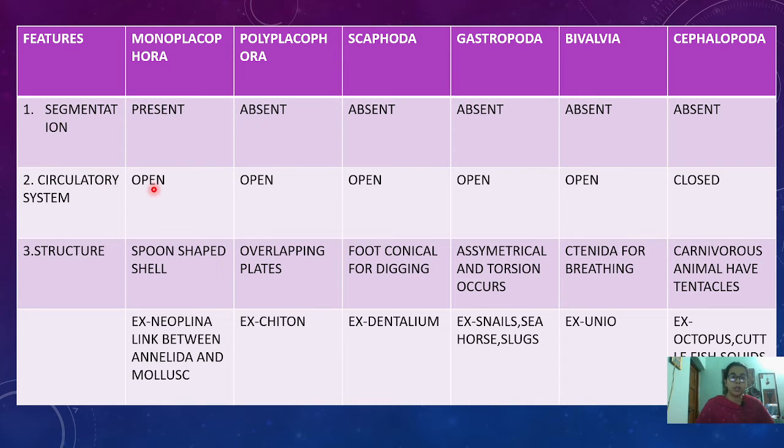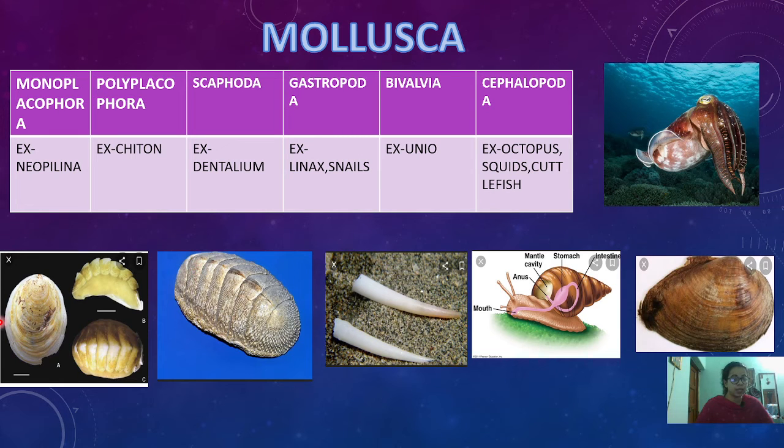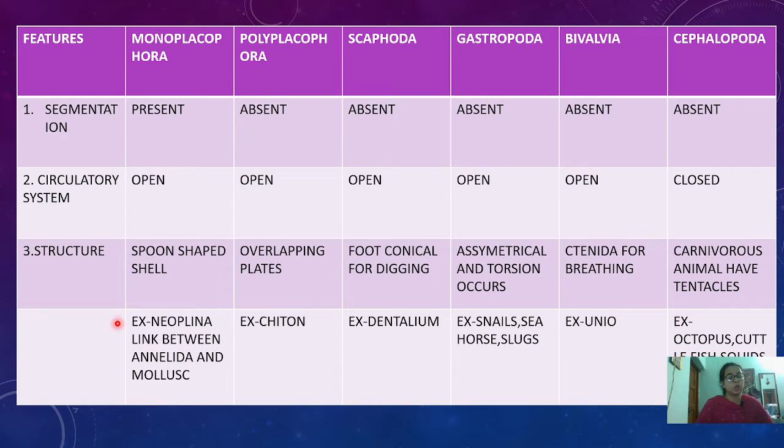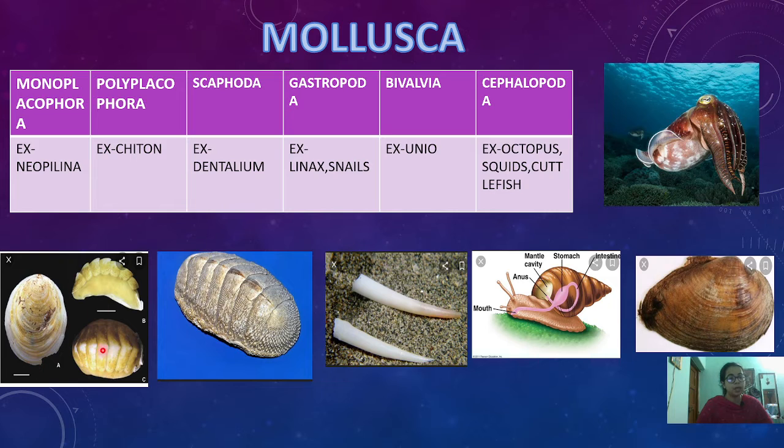Talking about the circulatory system, all of them have an open circulatory system except cephalopods, which have a closed circulatory system. If you describe the structure of each class, Monoplacophora are spoon shaped. You can see here they are spoon shaped. The example is Neopilina, which is a connecting link between the annelids and the Mollusca. It is important: Neopilina is a connecting link between the annelids and the mollusks.